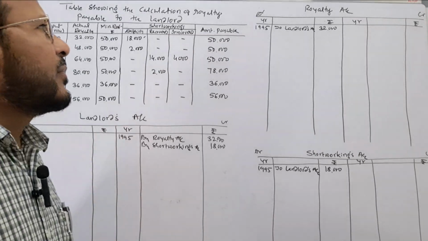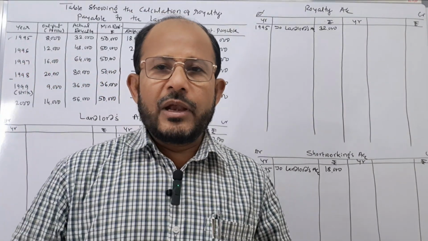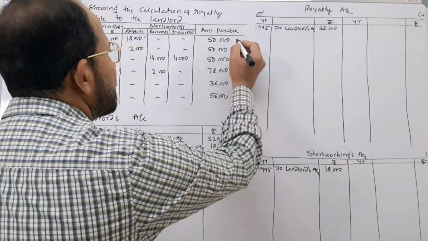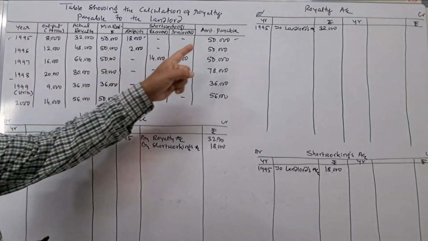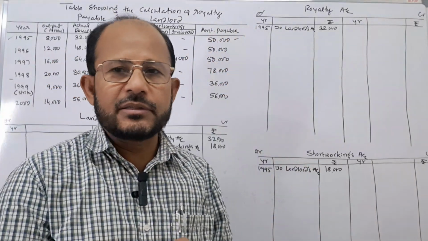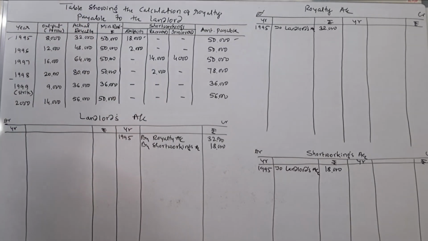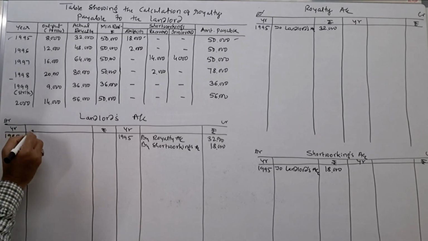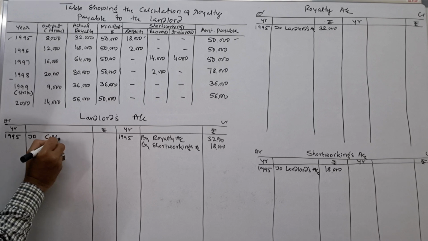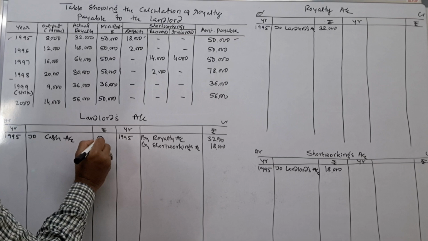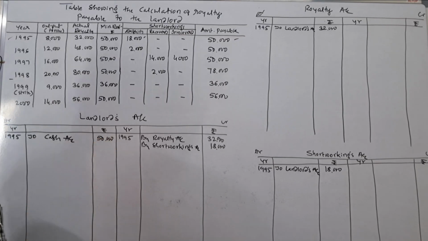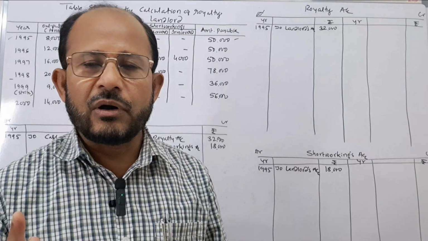Next journal entry is for the payment of royalty amount to the landlord. How much amount was paid? Rupees 50,000. In the year 1995, rupees 50,000 was given to the landlord as a royalty. Therefore, what journal entry is to be passed here? Landlord is the receiver of the benefit. Therefore, landlord's account is debited and he is going to receive what? Cash. Therefore, cash account is to be credited. Cash goes out from the business. How much? Rupees 50,000. This is the second journal entry for the payment of royalty.